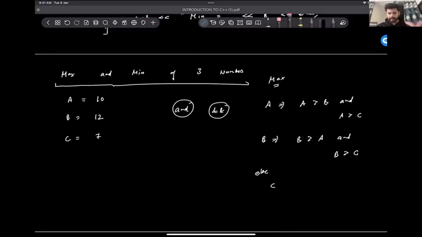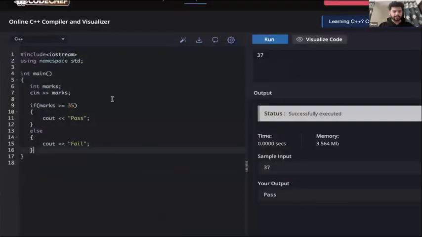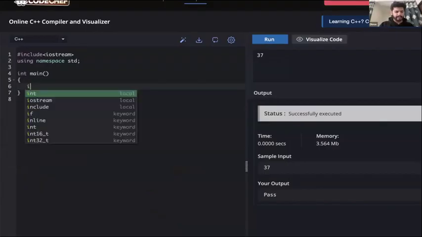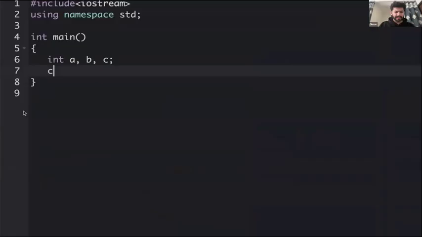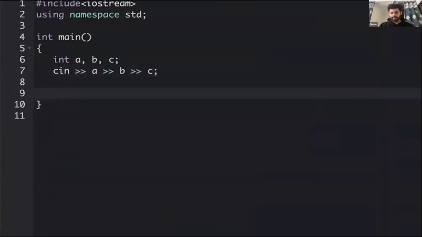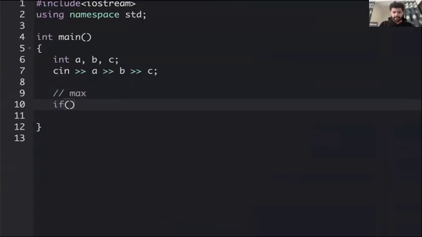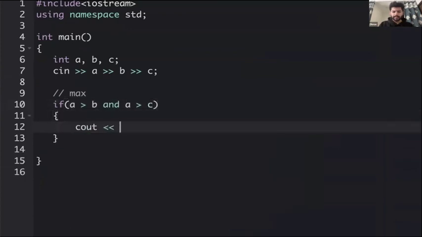Okay. Let's try to code this. Max and min of three numbers. So we get three integers A, B, and C. We take input of these three numbers in A, B, and C. First, let's focus on finding the max. So we'll say that if A is more than B and A is more than C, then the winner is A. ठीक है. Otherwise, else if.